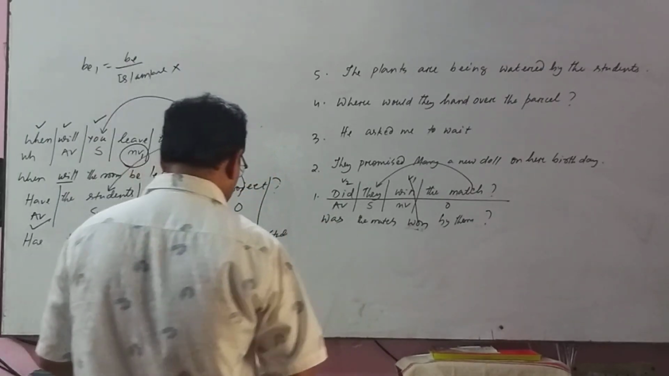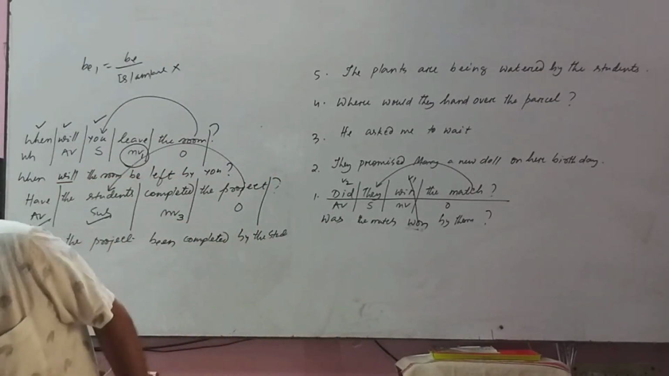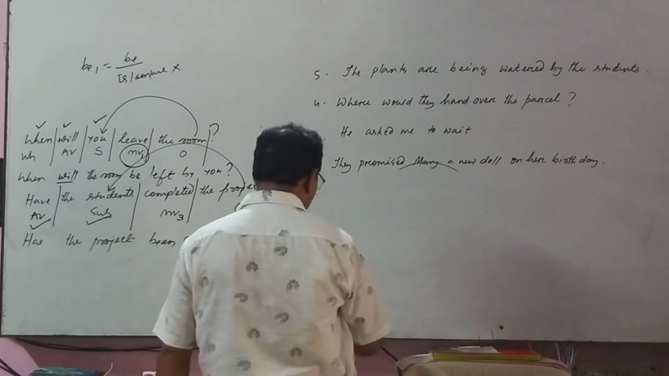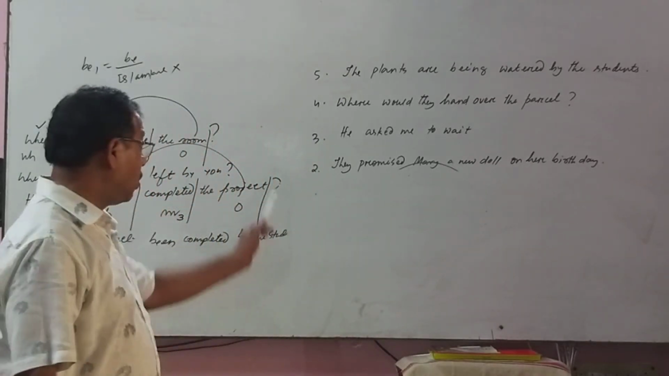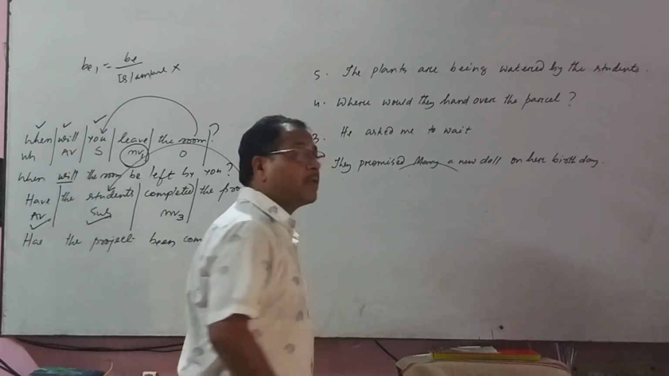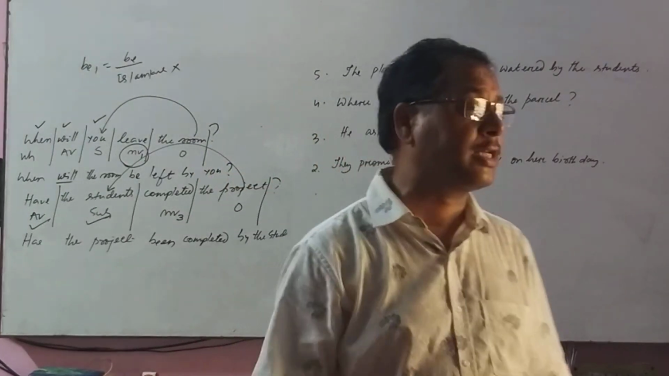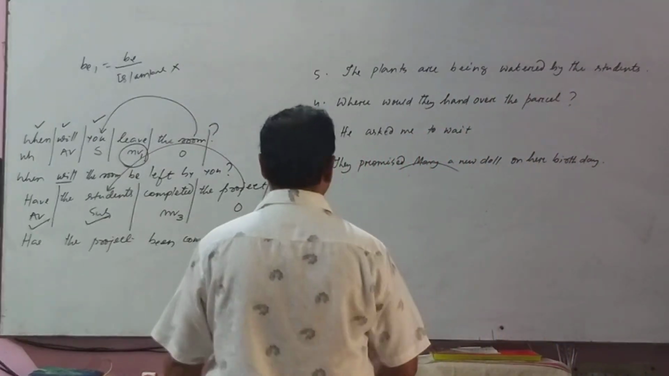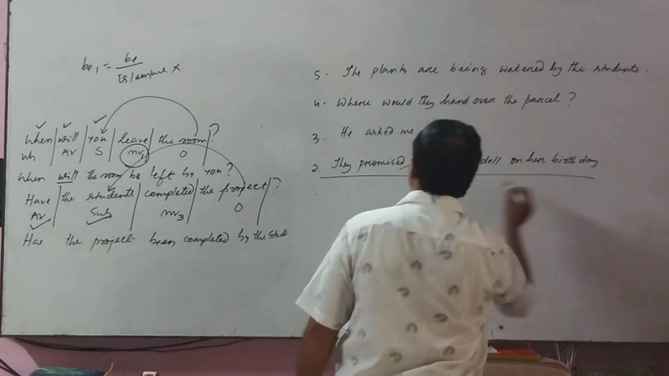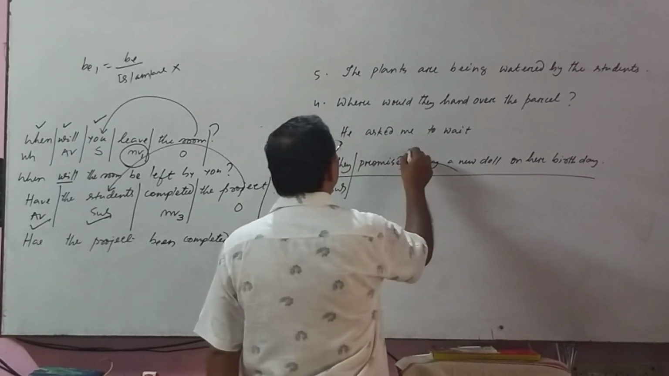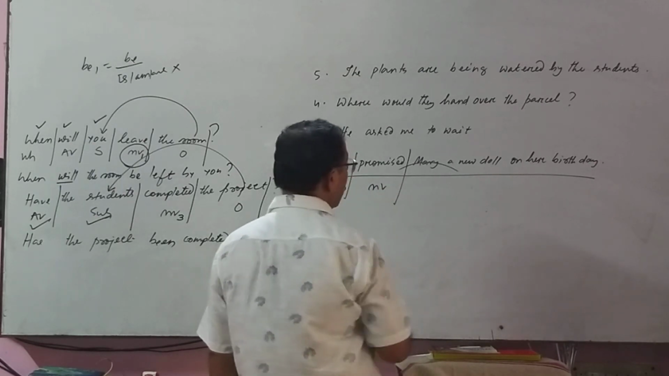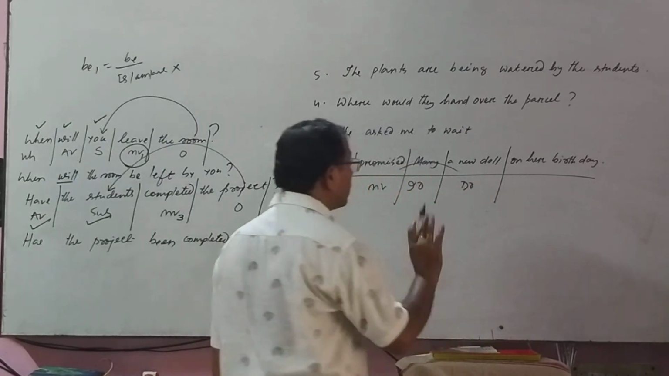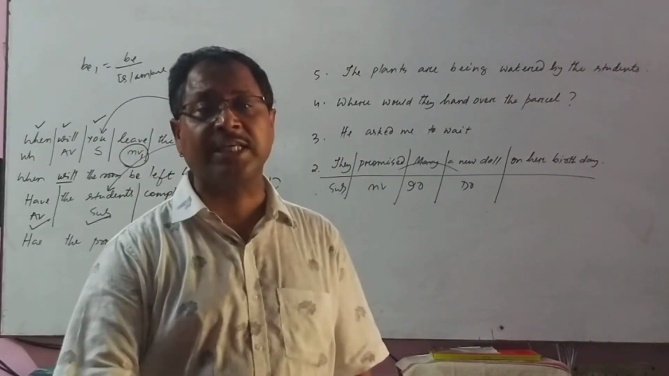Okay, now let us come to question number 2. Now, "They promised Mary a new doll on her birthday." Look at the sentence. This is a ditransitive verb, the main verb. Ditransitive means having 2 objects, one direct, another indirect. Let me divide: this is the subject, this is the main verb, this is the indirect object, this is the direct object. You got the object here. Okay, object part you got means this is complete.